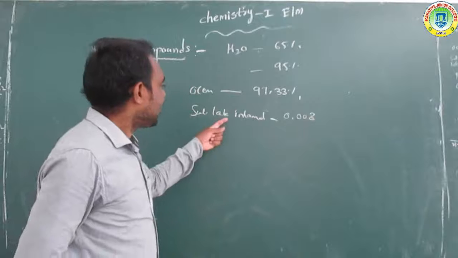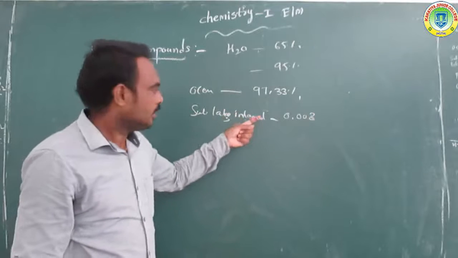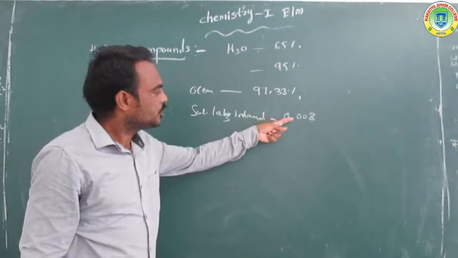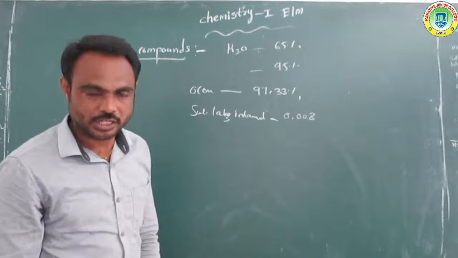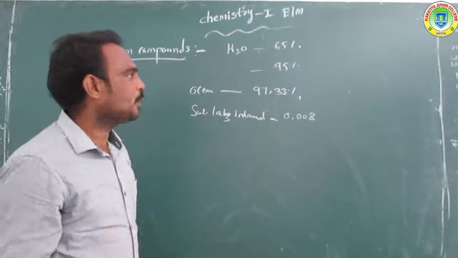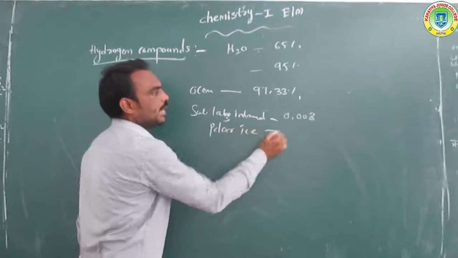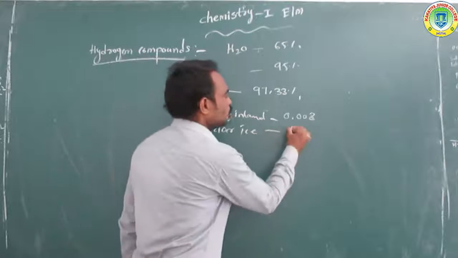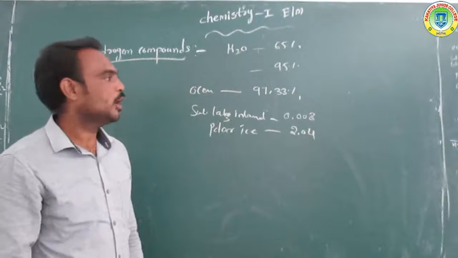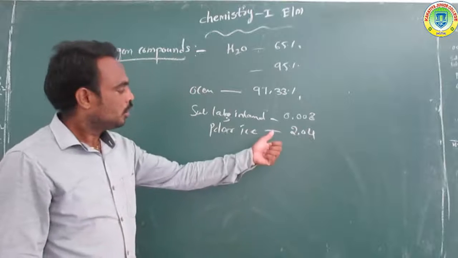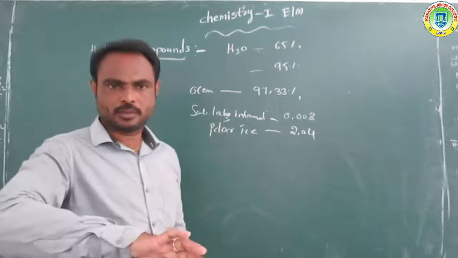Next, polar ice contains 2.04%. Next, ground level water.